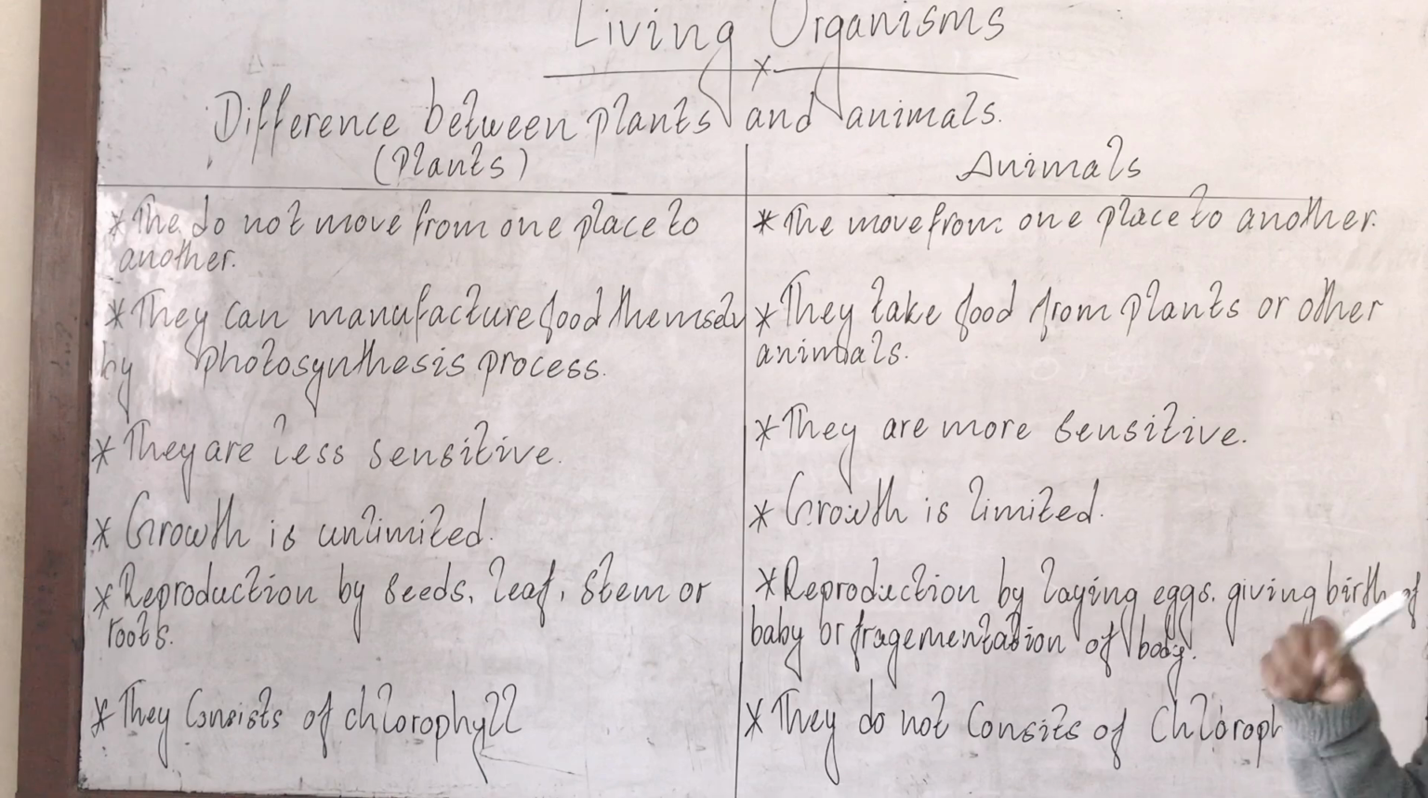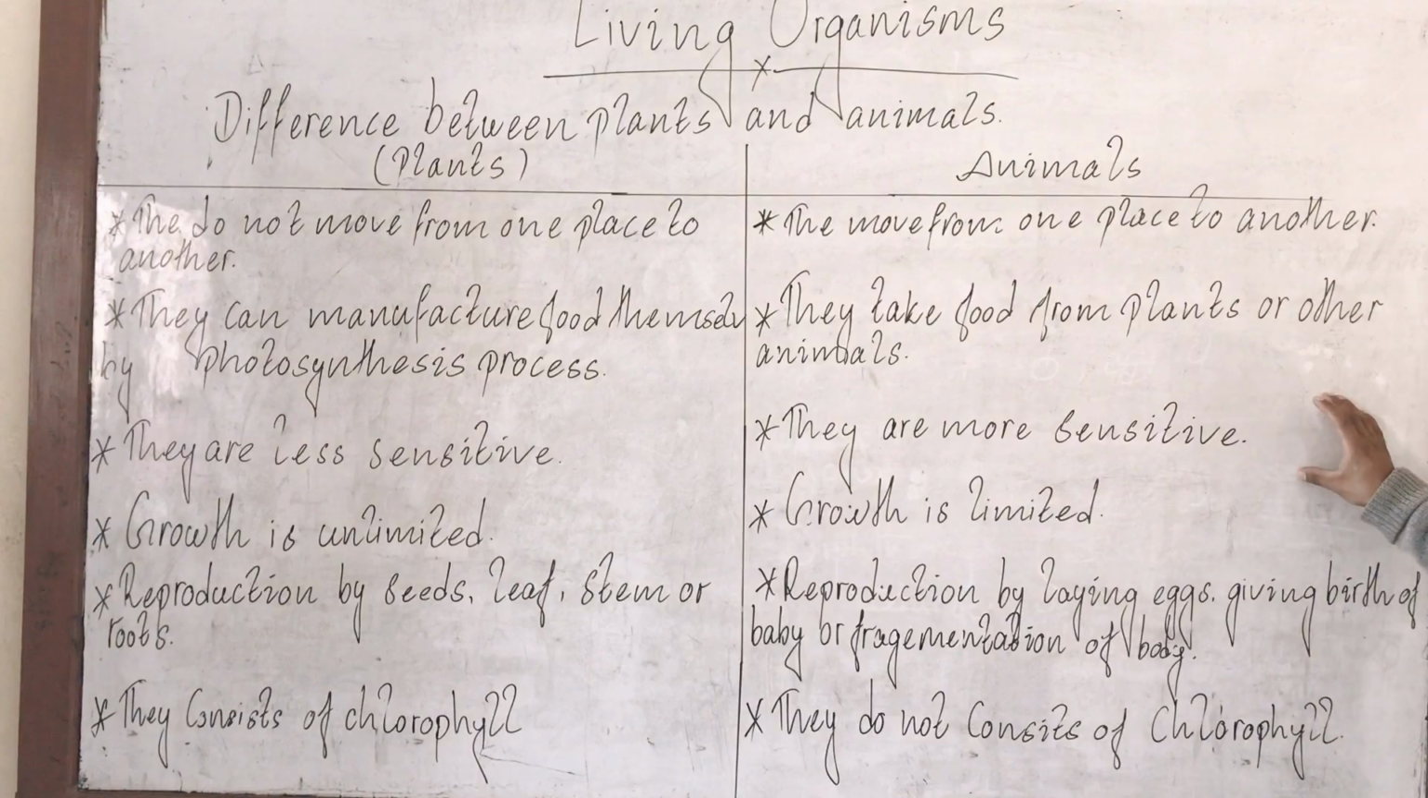But the plants, they are less sensitive because they can prepare food by themselves, and they don't need to run here and there. They will not get injured properly. So in that case, we can say they are less sensitive and they are more sensitive for that.